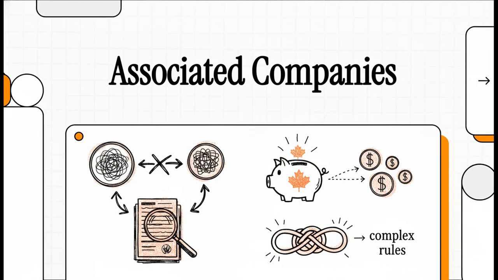Hello and welcome. Today, we're diving into a topic that can be a real minefield in Canadian tax: the rules for associated companies. Now, if you're a business owner or a tax advisor, you know that getting this right is absolutely critical. It can be the difference between significant tax savings and a very unwelcome surprise from the CRA. So, we're going to break it all down, step by step, with practical examples.